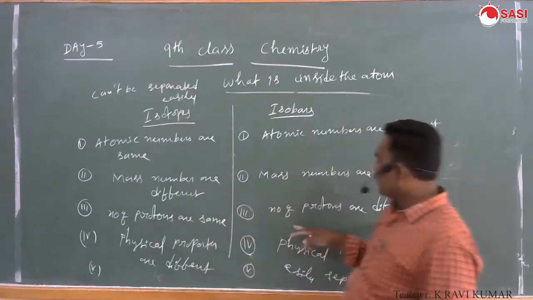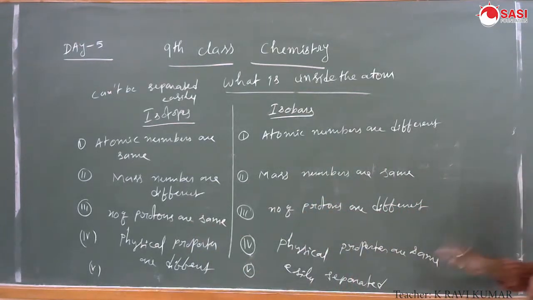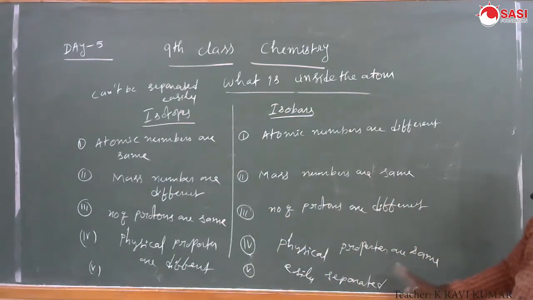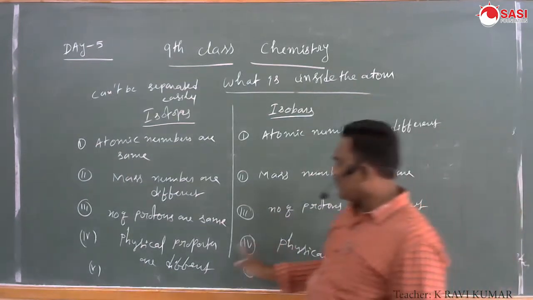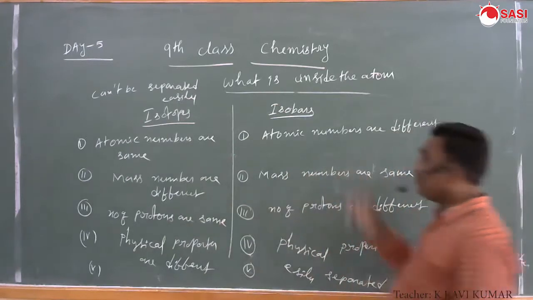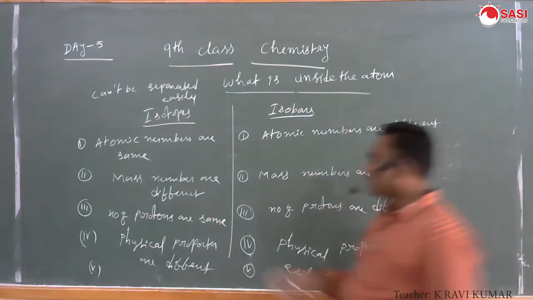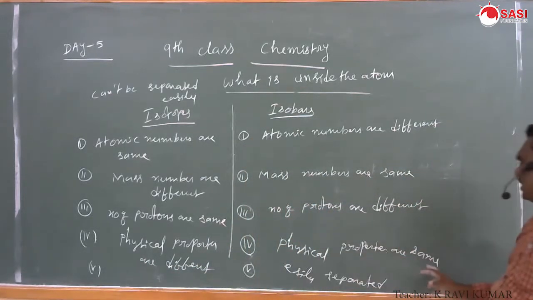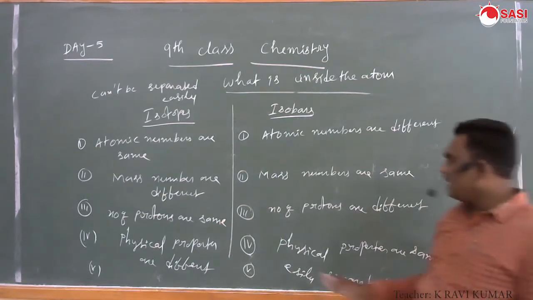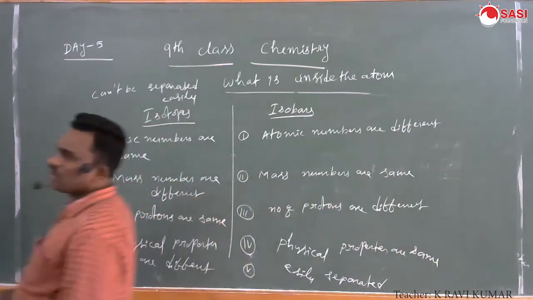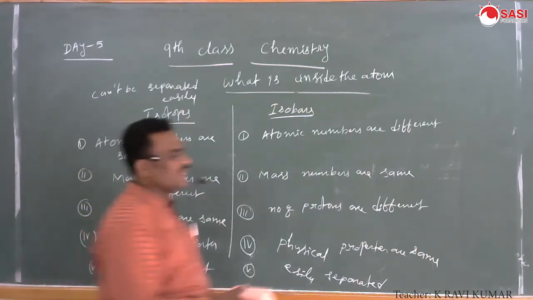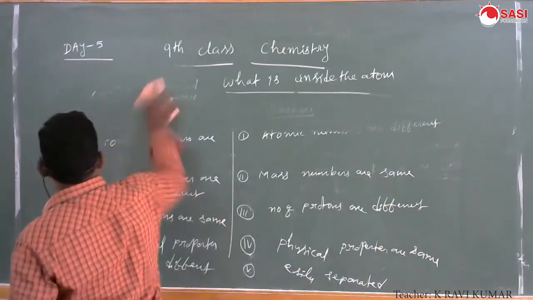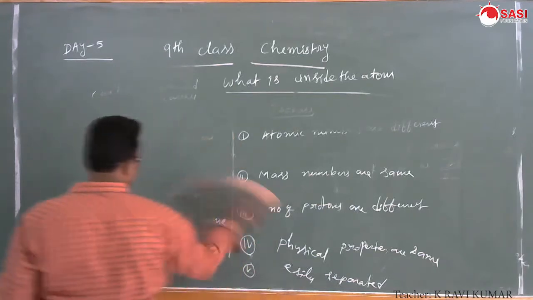The number of protons is different in isobars. Physical properties are different in isotopes due to their different masses, so therefore physical properties are different. In isobars the mass is the same, therefore physical properties are the same. Isobars are easily separated, but isotopes cannot be separated easily. That is the difference. Next, how to calculate the average atomic mass of isotopes.